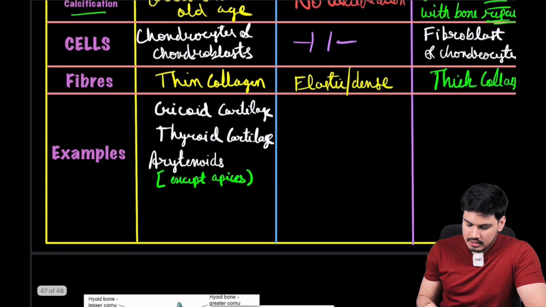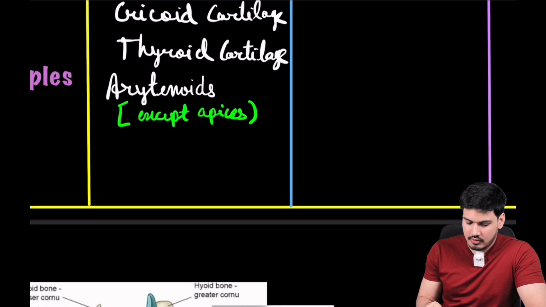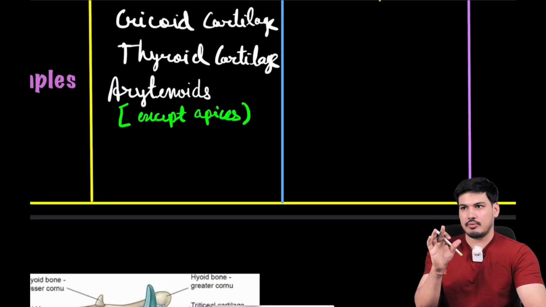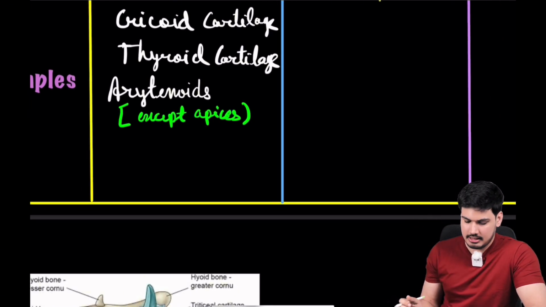Okay, so arytenoids except the apical area is your hyaline. So arytenoids overall अगर आपसे कोई पूछे, yes hyaline, but except the apices. So this you should know.